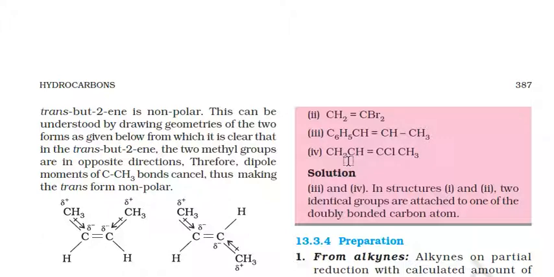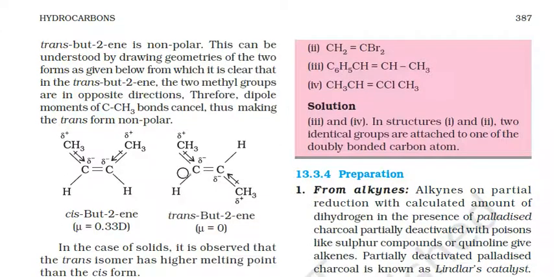This can be understood by drawing the geometry of the two forms here. Due to the presence of two alkyl groups on the same side, the delta positive and delta negative charges are easily developed in the case of cis compounds. But in the case of the trans compound here, the delta negative and delta positive charges developed cancel out each other, due to which they have a dipole moment of 0.